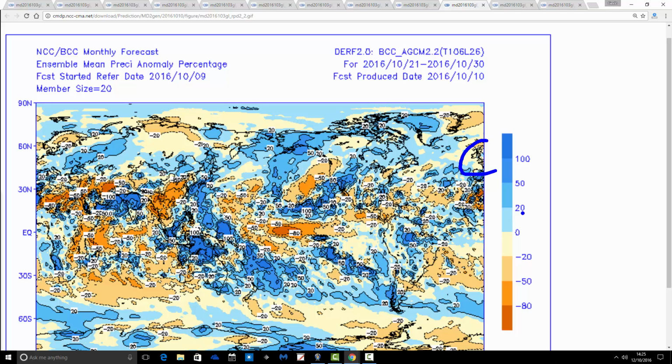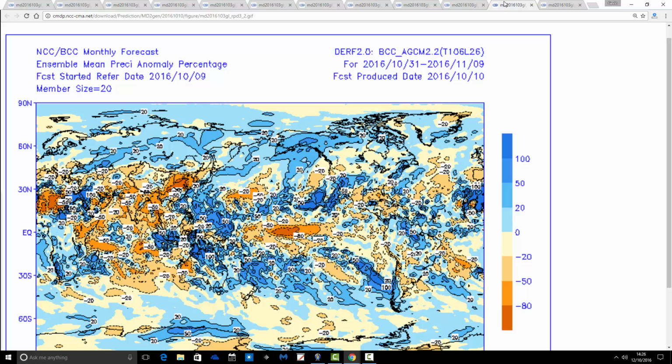Not sure about that 10-day period really from the 21st to the 30th of October. I'm not sure the model's getting that quite right based on its height anomaly. I think it should be a cooler 10 days than the model is showing, and probably a drier 10 days than the model is showing as well. So I'm not sure about that. Very often with these long-range models, their temperature and precipitation anomalies don't really make sense with the pressure pattern that they're indicating. So I would have thought take a degree or two off the temperature anomaly and expect it to be a bit drier than the model is showing there for the final 10 days of October.